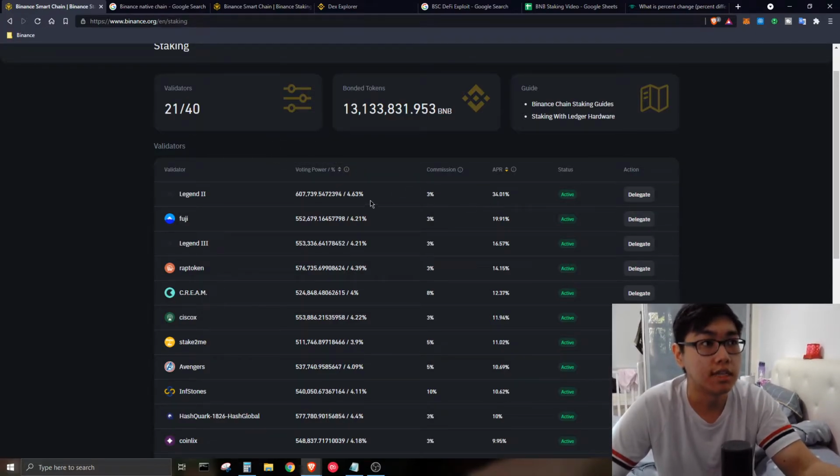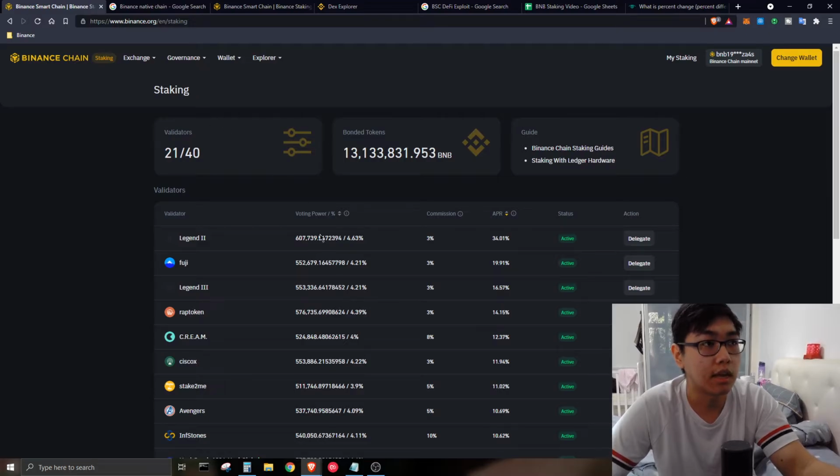Smart Chain. So basically the native Binance Chain and the Binance Smart Chain work hand in hand, because first of all the staking works as, once you delegate your funds to the validator, the validator will use their own hardware running the software of Binance Chain. From there it is going to confirm the blocks, and after that if, let's say, there's an update on the governance or whatsoever, they have the voting power to help you. Basically you must know who you are voting for, and of course this is much more in depth.